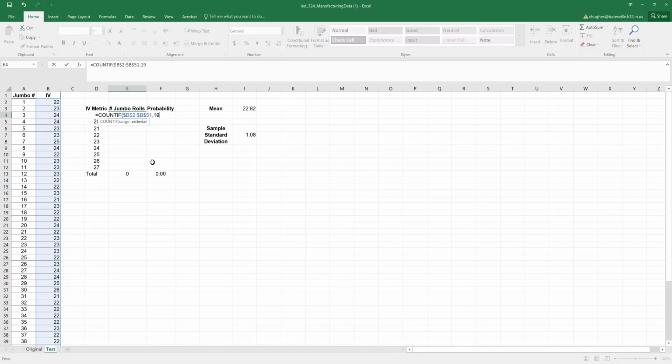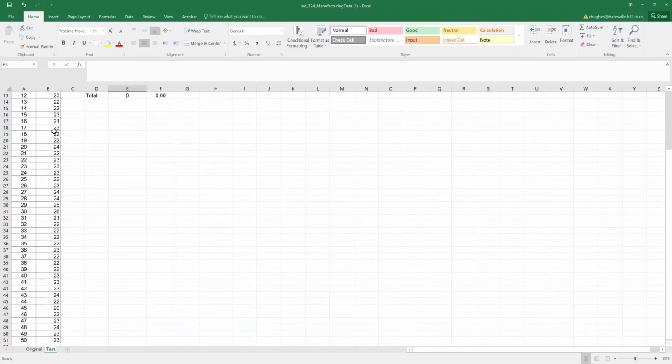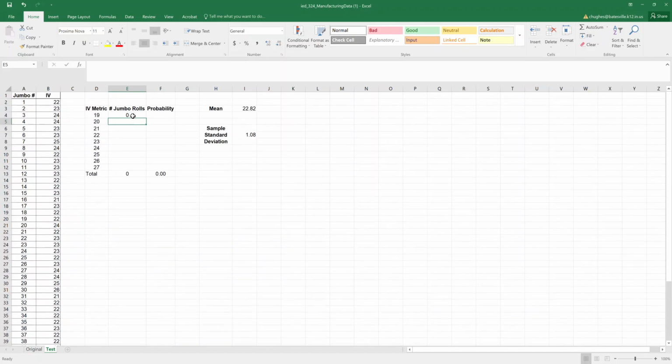So I will type 19, and then I can hit enter. This says there are 0 jumbo rolls with that IV metric. So if I scroll down through and look, doing a quick visual inspection, I don't see any of those with a number 19 IV metric.